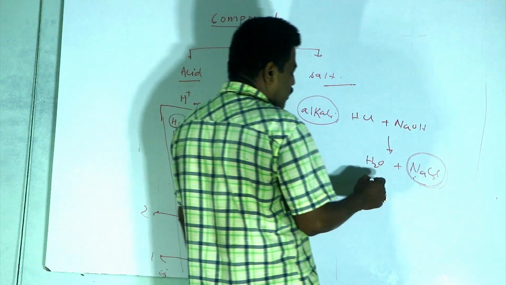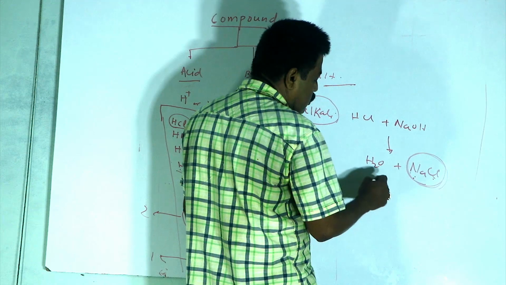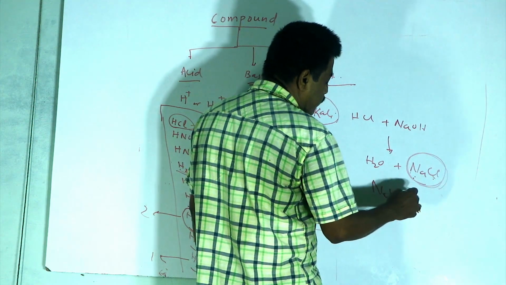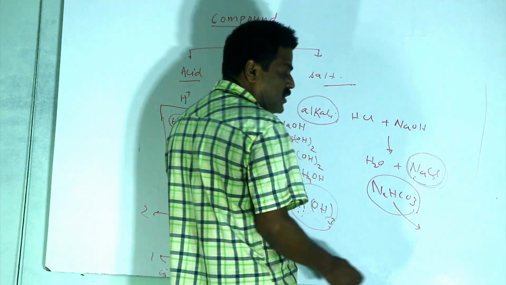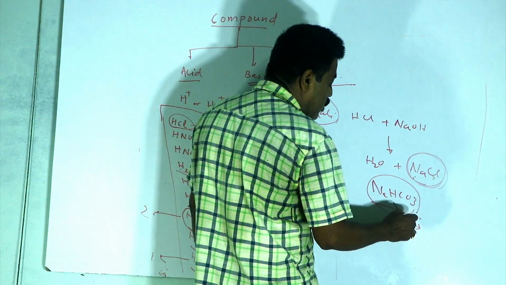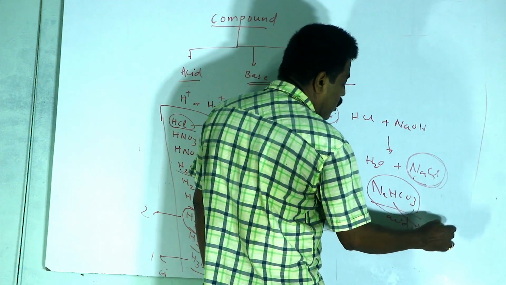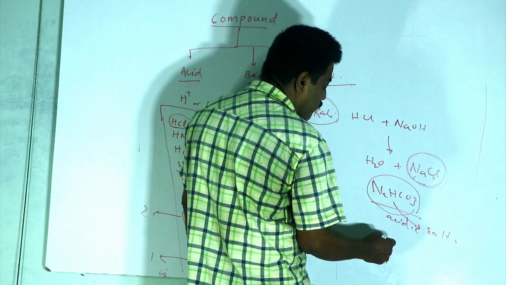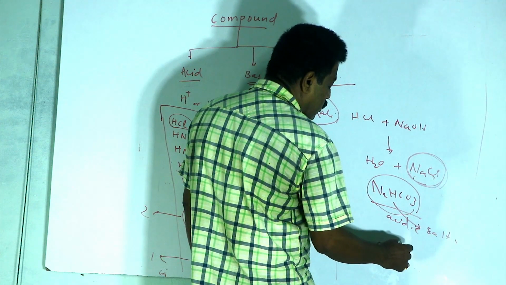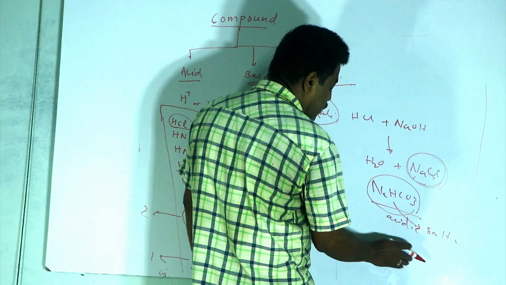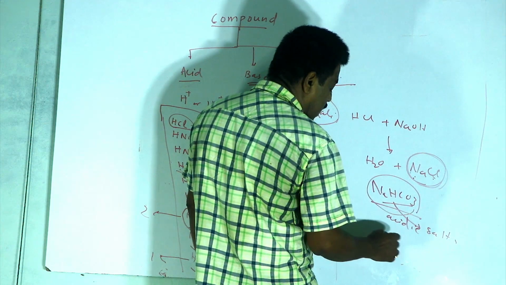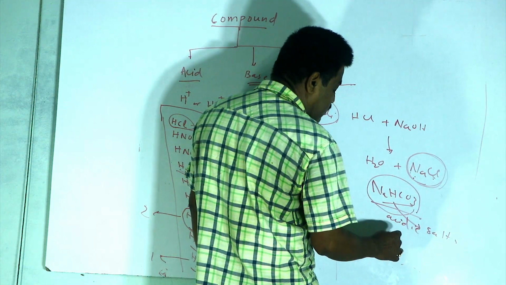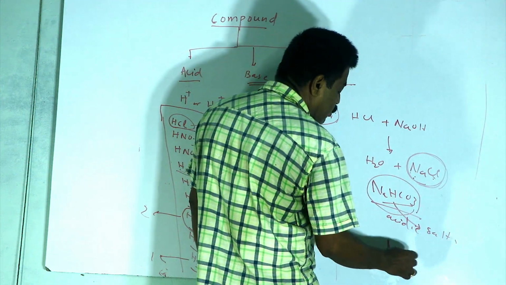Let's consider the salt sodium bicarbonate. This is a salt, but it can also give H plus ion. Therefore, it is called an acidic salt. Similarly, bleaching powder is also called an acidic salt. And when we are talking about a basic salt, let's say Na2CO3.